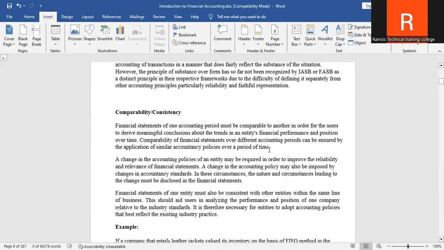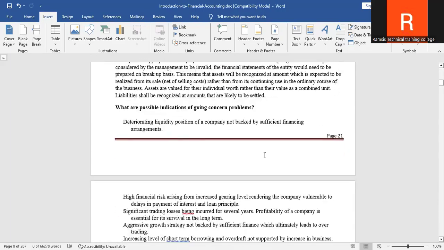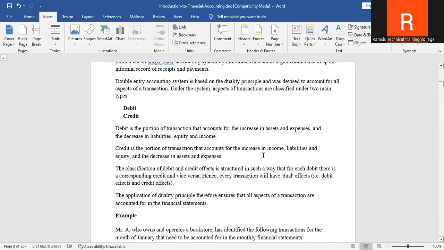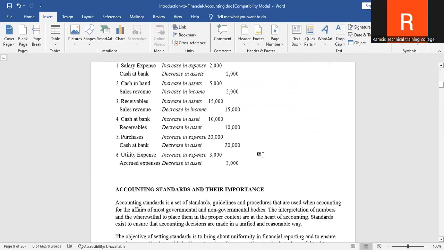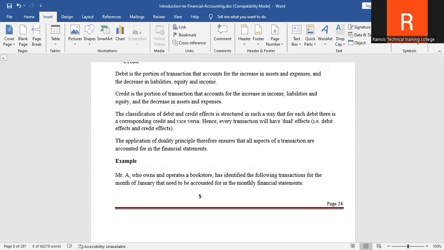So let's talk about the standards. When I talk about accounting standards and their importance, we are talking about rules and guidelines that standardize accounting practices, so financial reports are understandable and comparable.